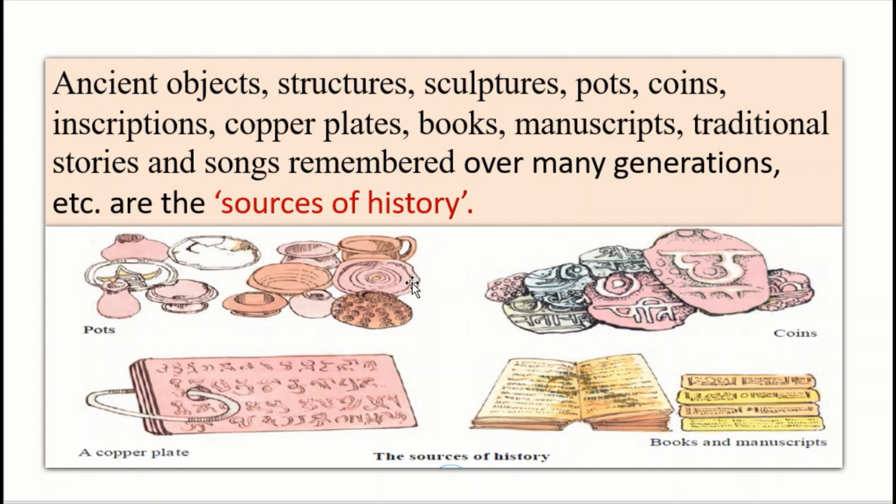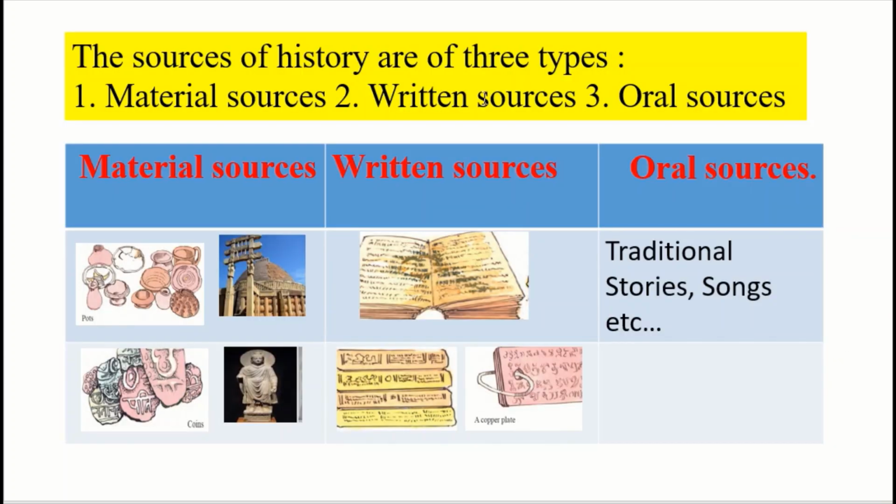The sources of history are of three types: material sources, written sources, and oral sources.